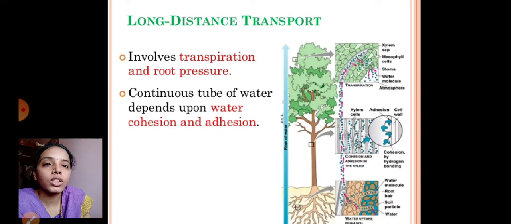A continuous column of water depends on cohesion and tension. We also call it cohesion and adhesion. These are the two properties of water, which involve the attraction between two water molecules and also the attraction of water with the xylem vessels.